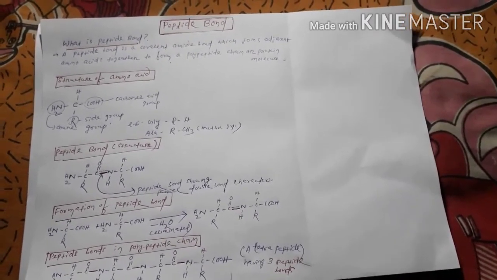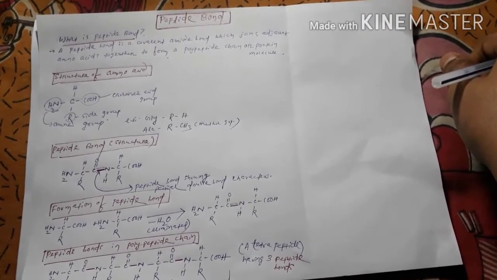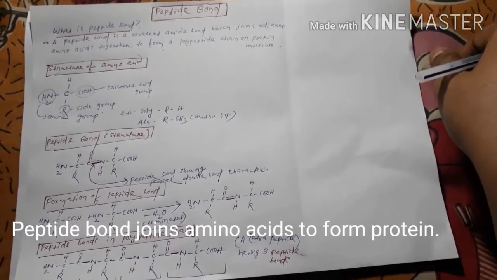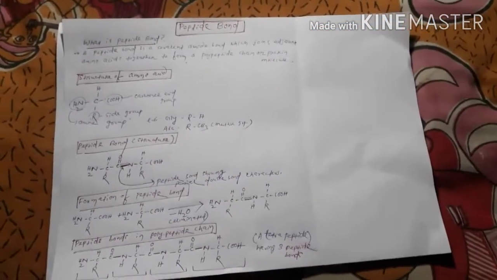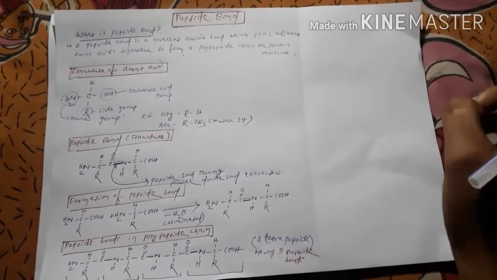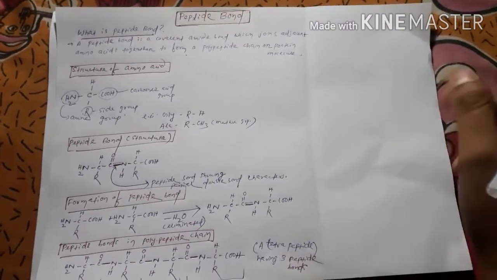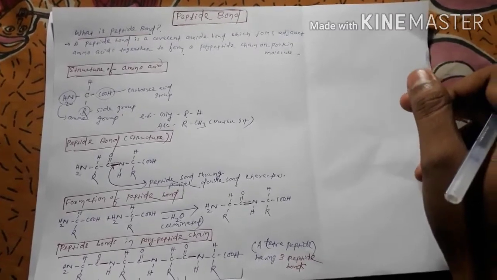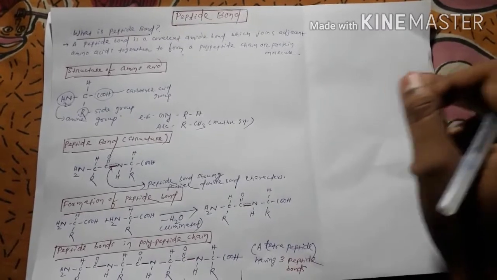So friends, peptide bond is one of the most important concepts in biochemistry. You need to understand this topic to understand protein structure very well, right? Before jumping into this concept, we first should understand what exactly a peptide bond is, right?